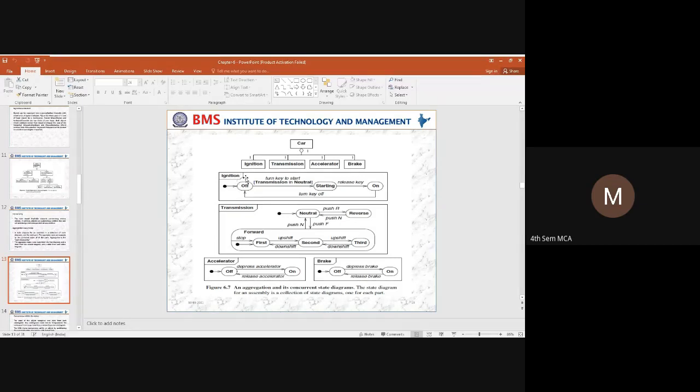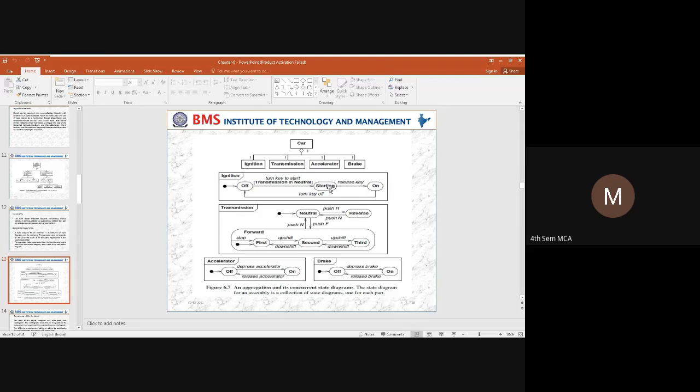For example, if we consider the ignition, initially the ignition will be in an off state. How can you turn on the car? You need to turn the key, and from the off state you bring the car to the on state. Then it comes to the neutral state and it will start. And when a car is starting, you need to release the key.